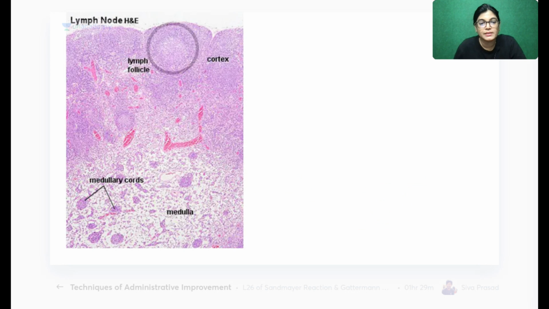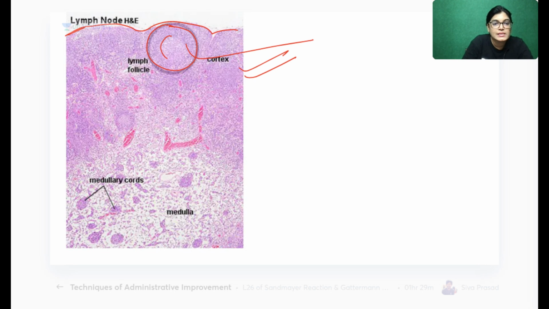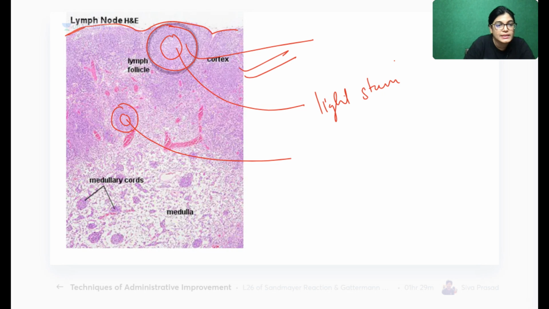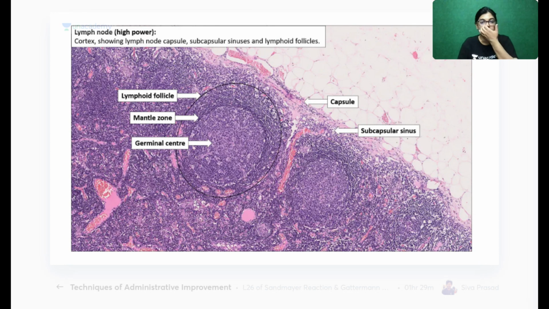Thank you, Shani Mandal. Now I want to show you, this is a high power view. The outermost covering is the fibrous capsule. This is the cortex region, and this structure which you are seeing is a lymphatic nodule. In the center, it is slightly light stain. Here also you can see another lymphatic nodule, light stain in the center, and these are medullary parts.